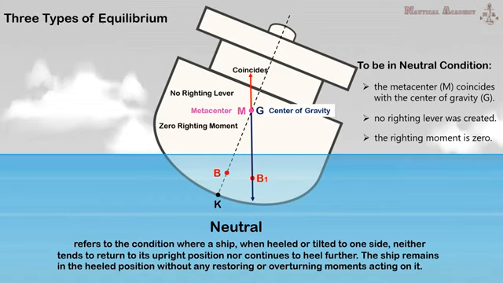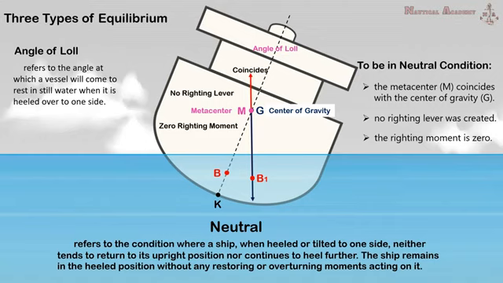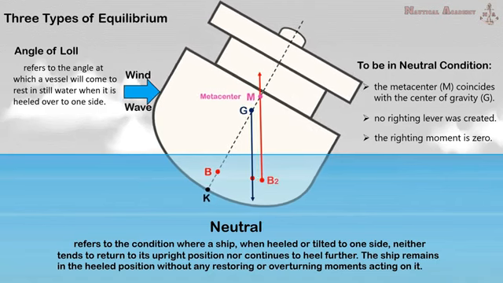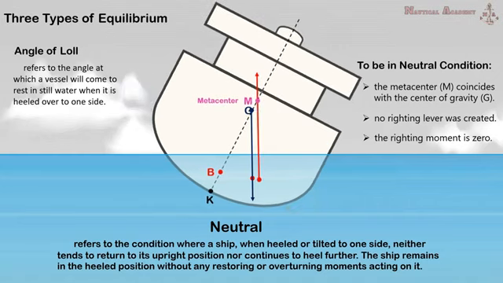This angle is what we call the angle of loll. The angle of loll refers to the angle at which a vessel will come to rest in still water, when it is heeled over to one side. If the ship is heeled beyond the angle of loll, the center of buoyancy moves further at the low side, thus creating a righting lever and righting moment to bring the ship back to the angle of loll.